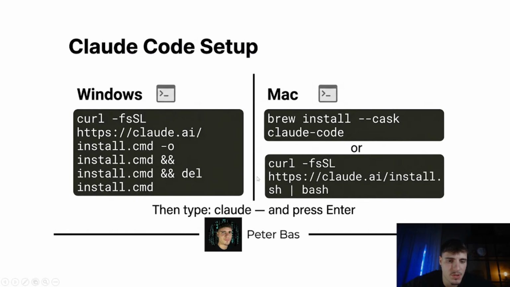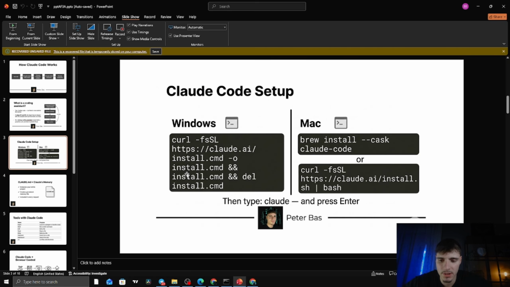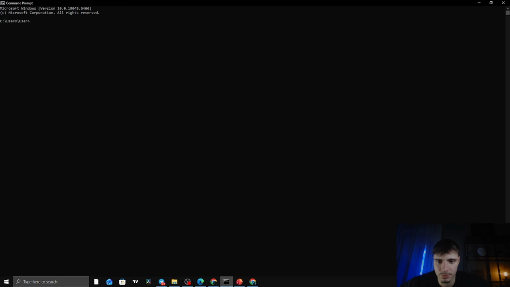Now for Claude Code itself, if you're on Mac, open terminal and run this one. If you're on Windows, open command prompt and run this one. Once done, just type Claude. Let's try it. So open command prompt. I paste it here, click this one.